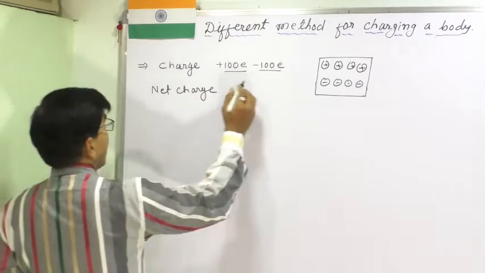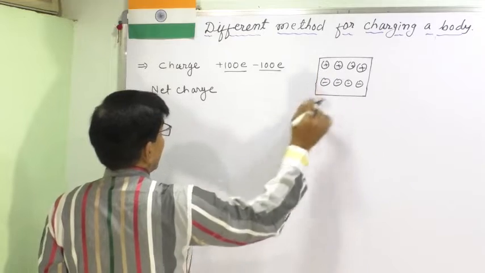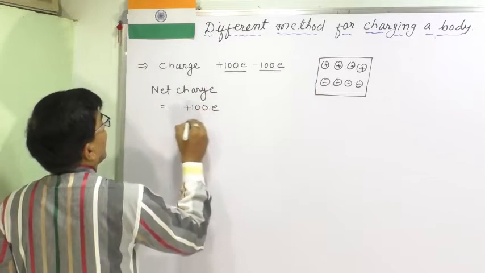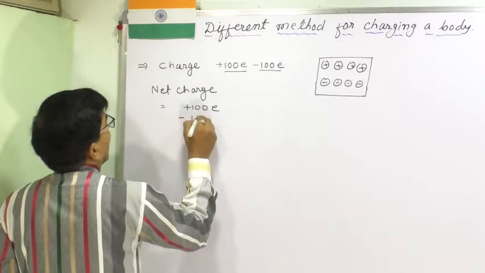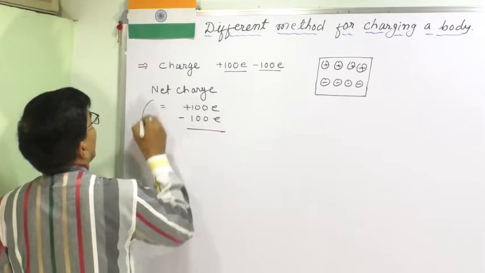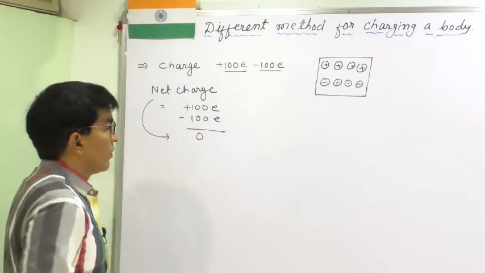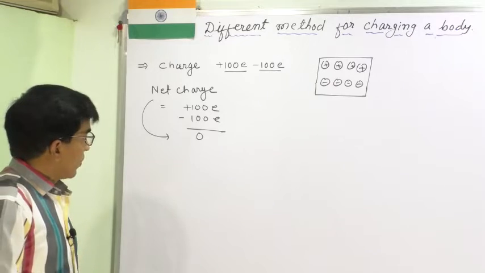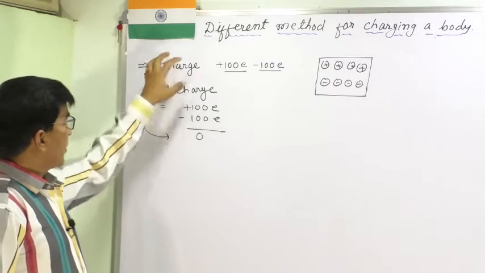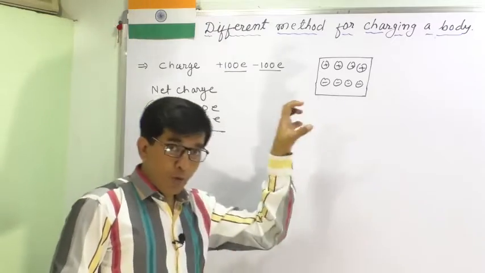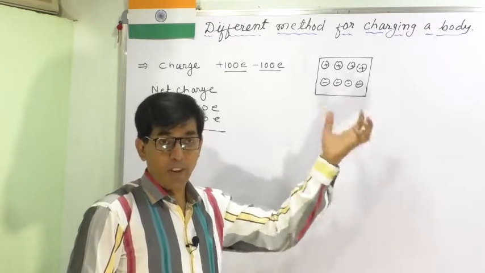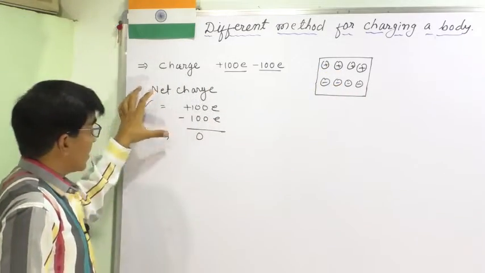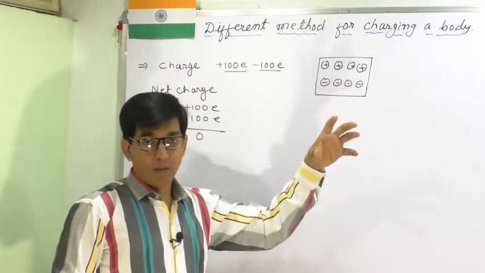But net charge means to add: plus 100e minus 100e, so the net charge is 0. So the net charge of this body is 0. Remember, a neutral body contains equal amounts of positive and negative charge, but the net charge means they cancel each other out.